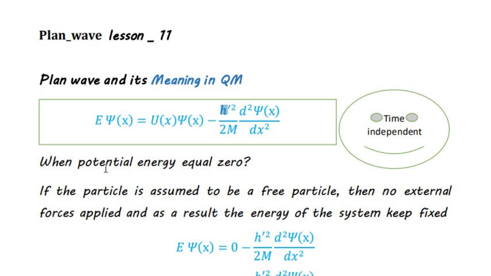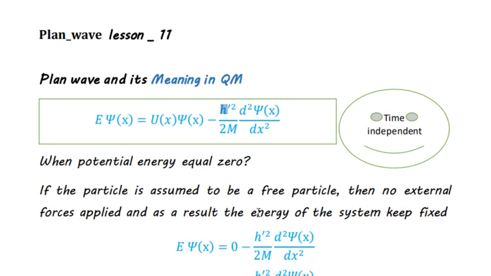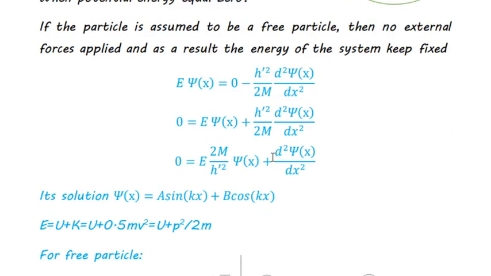If we assume the potential energy equal to 0, this particle is named a free particle, because there are no external forces applied on it, and as a result the energy of the system stays fixed.